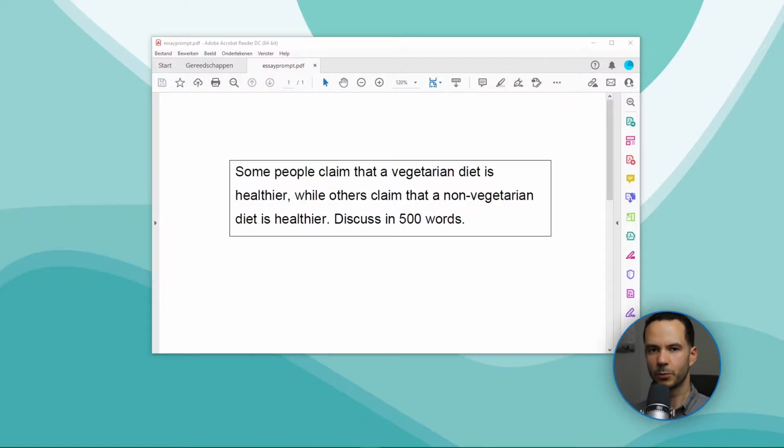So this is the prompt of our essay, and our teacher hasn't given us very much. We only have: some people claim that a vegetarian diet is healthier, while others claim that a non-vegetarian diet is healthier. Discuss in 500 words. So we don't have a lot of room, we only have 500 words, and we don't really have much information, only these 2 points of view. But I do want to add an extra point of view on a neutral stance, but we'll look at that later on in this video.